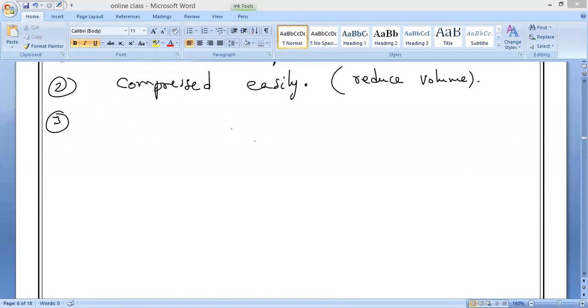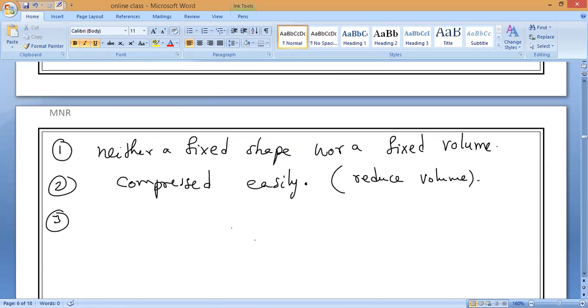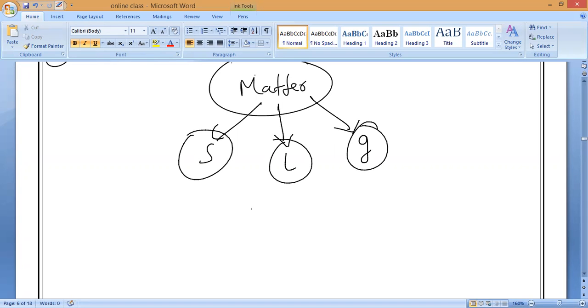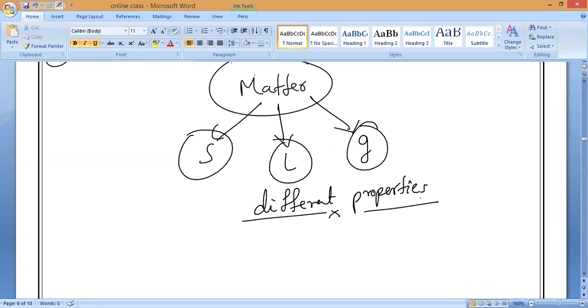Why do solids, liquids, and gases have different properties? Shall we say, because all the 3 substances we call what? Everything is called matter, yes or no? Matter means solids, matter means liquids, matter means gases. But you can see all are having different properties, even though they are all called matter. One can be compressed, one cannot be compressed, one can have a fixed volume, one a fixed shape.